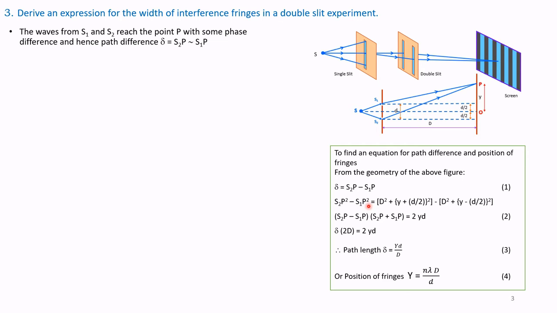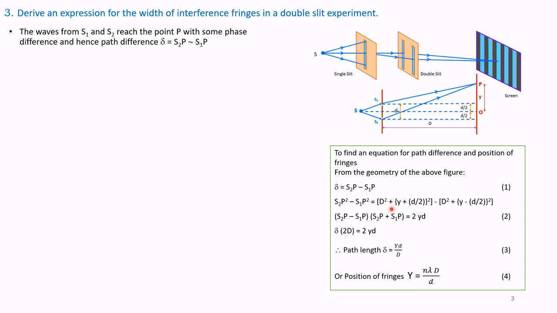Using algebra, S2P square is D square plus (y plus d by 2) whole square, minus S1P square, which is D square once again plus (y minus d by 2) whole square.